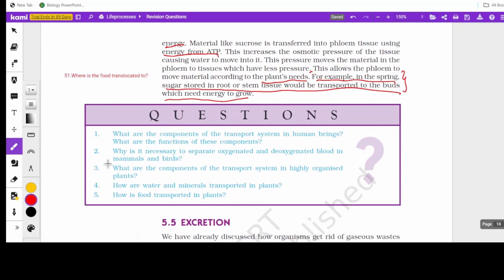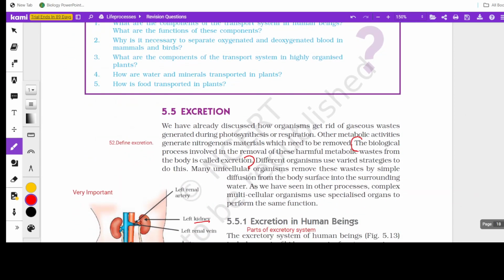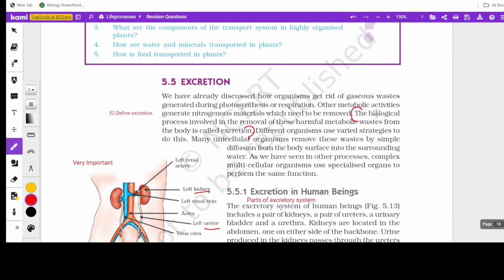Most of these questions we have already discussed, so I'm not wasting time on it. Let's come to excretion. Definition of excretion: the biological processes involved in the removal of harmful metabolic waste. What are the metabolic wastes? Major wastes are nitrogenous materials.